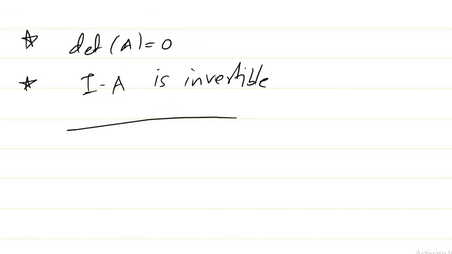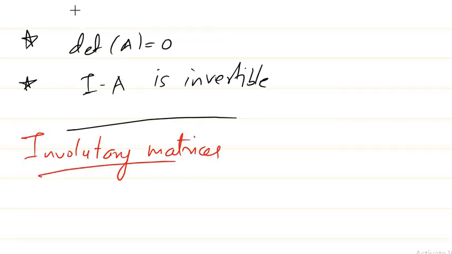One more kind of matrices which we must discuss is involutory matrices. What is an involutory matrix?